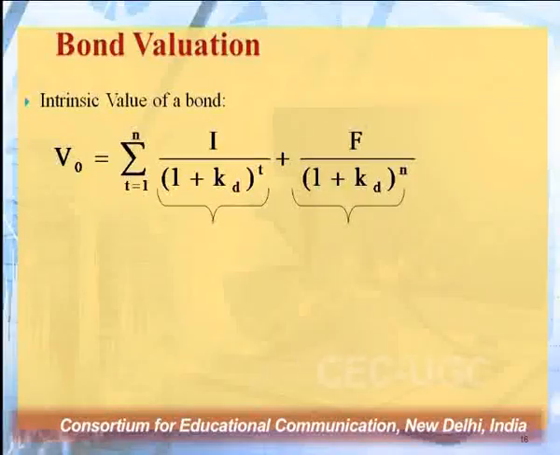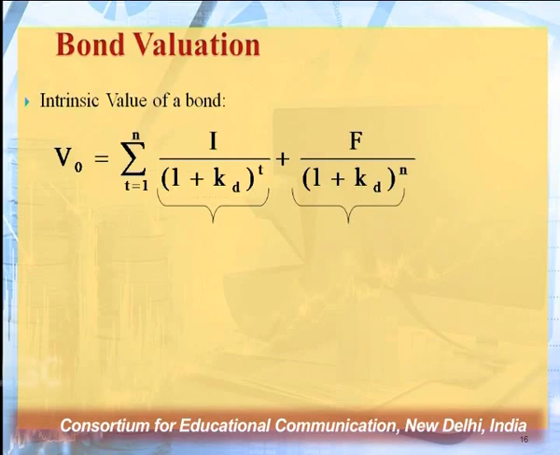To calculate the intrinsic value of a bond, we classify the computation into two parts. The first part covers the routine cash inflow, and the second covers the maturity value. On the left hand side we show the interest, which is the annual return I get from the security.